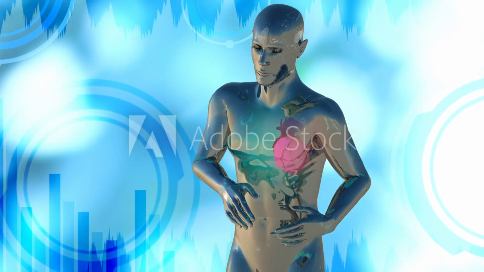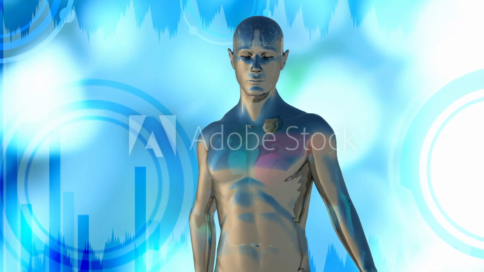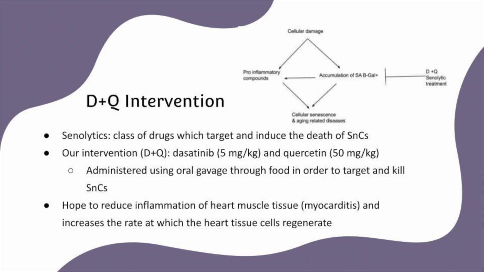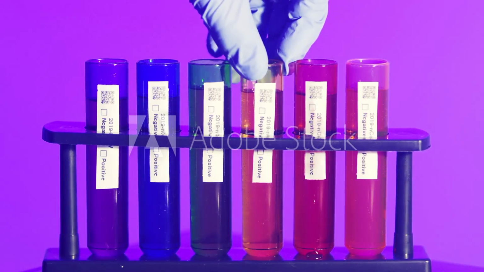Since myocarditis can be understood as an inflammatory disease of the heart muscle tissue, looking at this figure, you can see how inducing this disease using the CVB3 virus model in mice can allow us to study how to decrease inflammatory heart disease. Our intervention will be a senolytic drug cocktail to be administered to lab mice consisting of 5 milligrams of the dasatinib and 50 milligrams of quercetin.